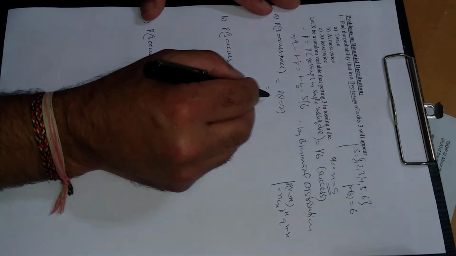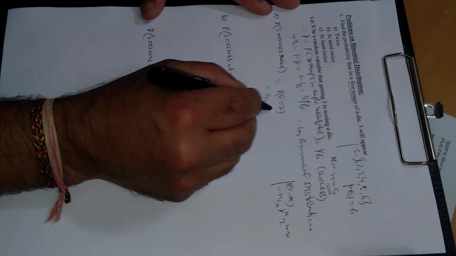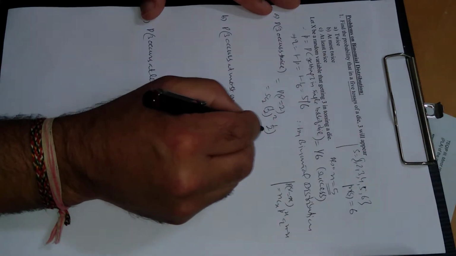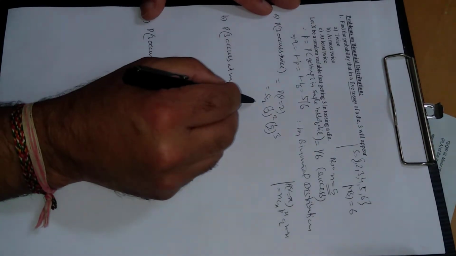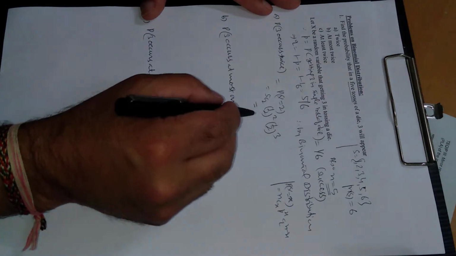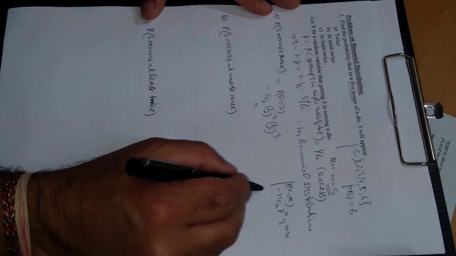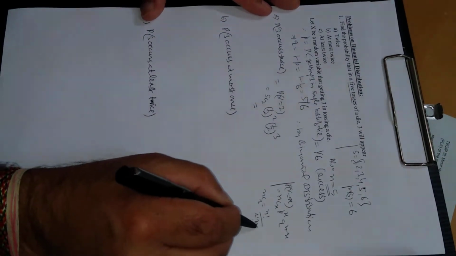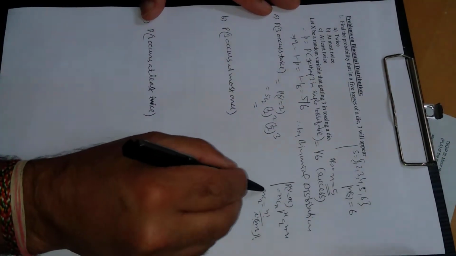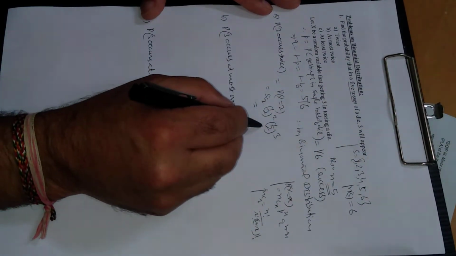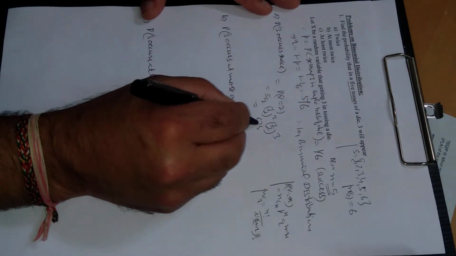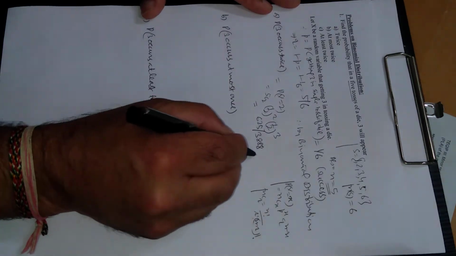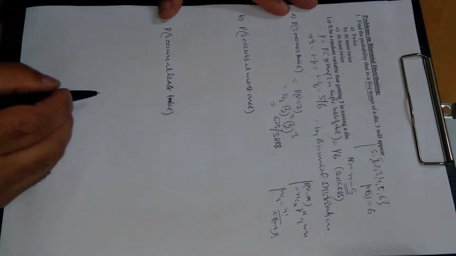So this will be 5C2, p is half raised to power 2, and q is also half. 5 minus 2 is 3, and on simplification, we use this formula nCr is factorial n upon factorial r, factorial n minus r for 5C2, and on simplification, this will come out to be 625 divided by 3 triplet. This is the probability that 3 occur twice.